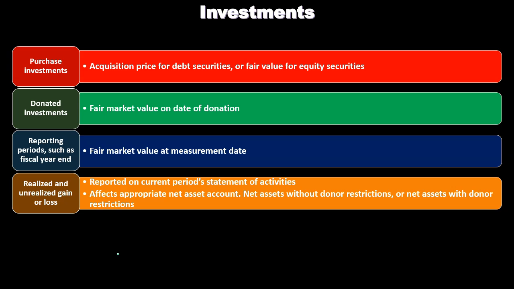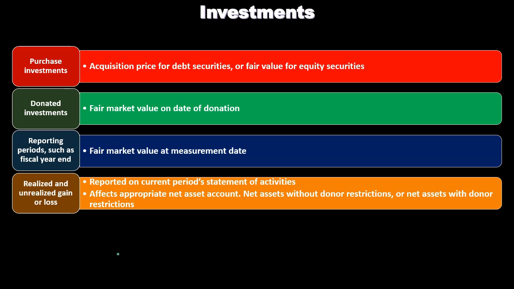So in other words, the donor could have said, hey, here's some stocks, here's some investment. I have no restrictions on it. You can do with it whatever you would like. There is a restriction to some degree in the function or the form of the asset that we get. For example, if we got a house or a building, we're restricted to use it kind of like a building. We could sell it and whatnot, but we're somewhat restricted. But that's not what we're talking about with restrictions here.